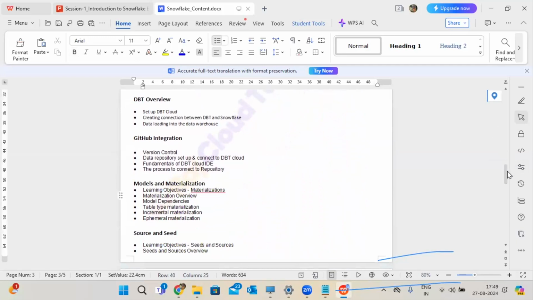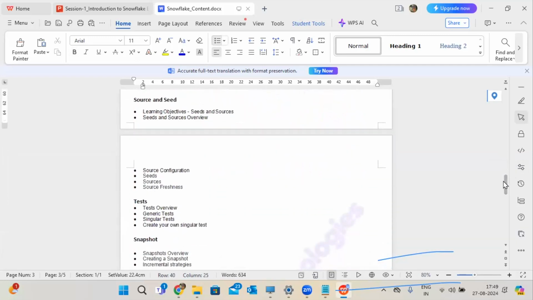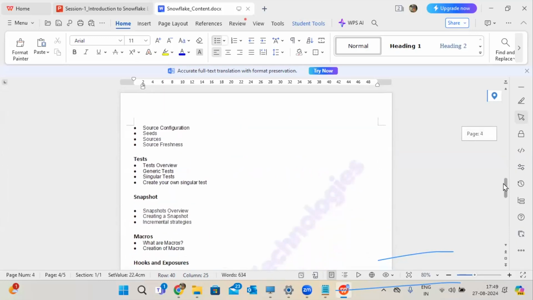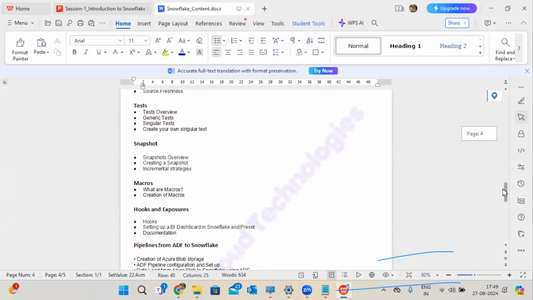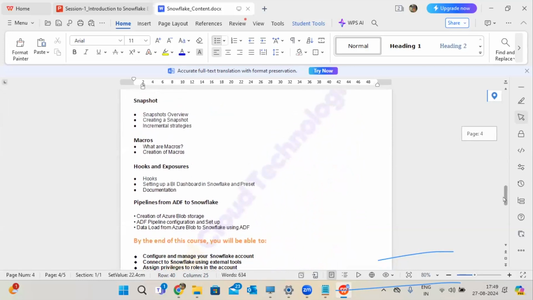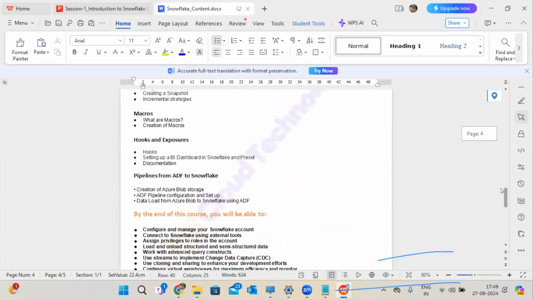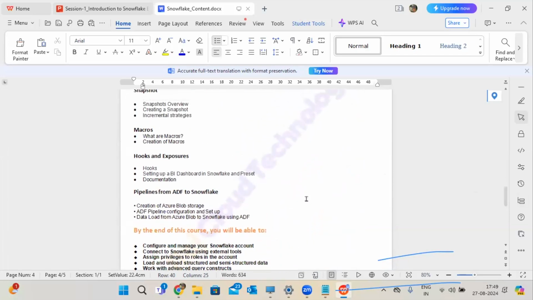Even models and materialization. These may be new to you, but I'm going to cover all of this. Even different types of test cases, snapshots, macros, hooks. Maybe all these are new topics for you, and I'm going to cover them end to end. In Azure also, I'm going to cover how to build ADF pipelines with Snowflake using blob storage. All this course content I'm going to cover in my training without missing one topic.